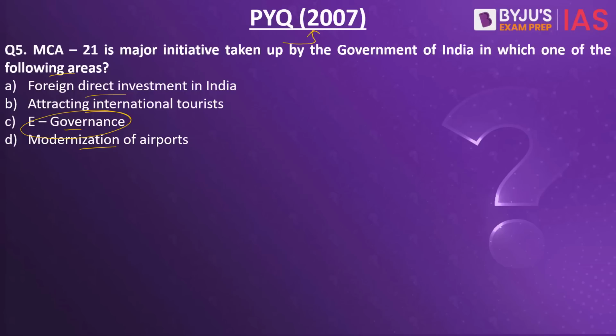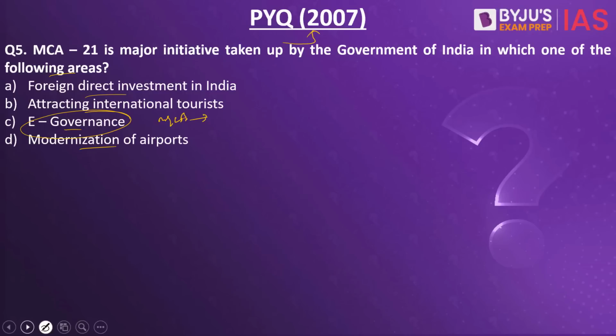So what is this MCA 21? This happens to be an e-governance initiative of which ministry? It is the Ministry of Corporate Affairs. All the features of the Ministry of Corporate Affairs can be easily accessed on MCA 21, whereby corporate entities, professionals, and citizens of India would be able to easily and securely access the MCA services.